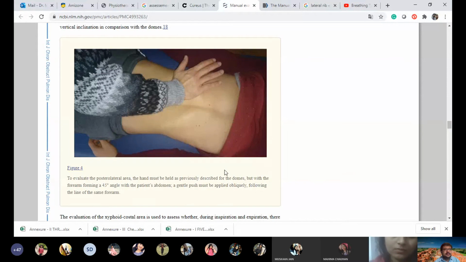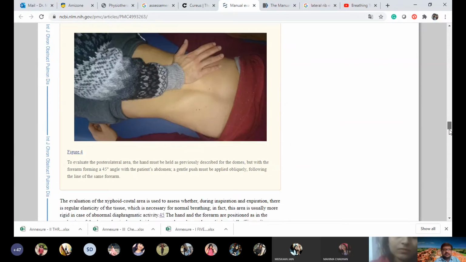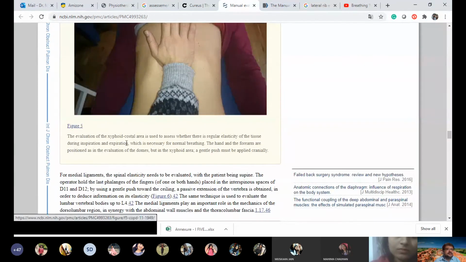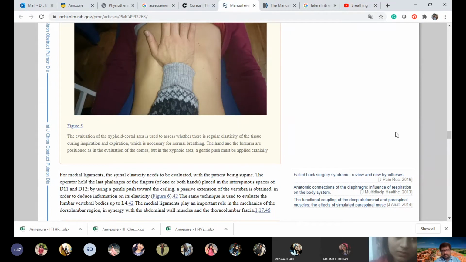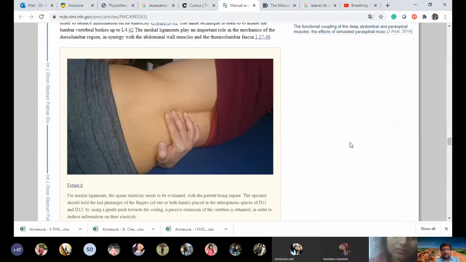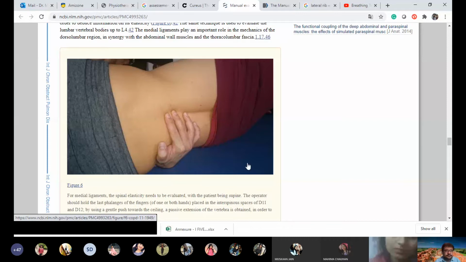Now further, the posterior lateral areas can be assessed as previously described for the domes, but with the forearm at a 45-degree angle. So here they are assessing obliquely, because it is a dome, no? So all aspects of the dome can be assessed: the topmost area, the sides of the dome, and the back of the dome. This is the xiphoid area. Then they can also assess the back of the dome. Okay.